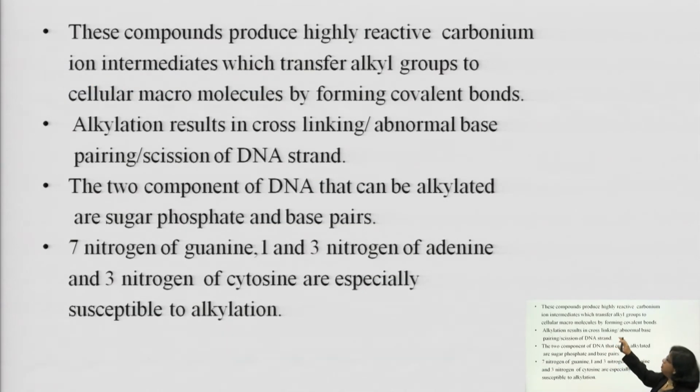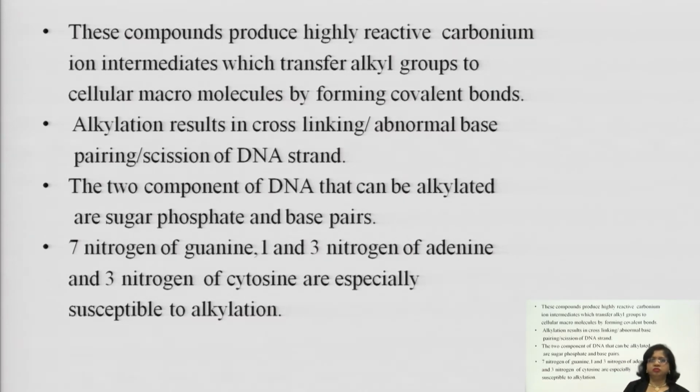Now, these compounds produce a highly reactive carbonium ion intermediate which transfers the alkyl group to cellular macromolecules by forming a covalent bond. So, alkylation results in cross linking, abnormal base pairing or scission of the DNA strand, cutting the DNA strand.